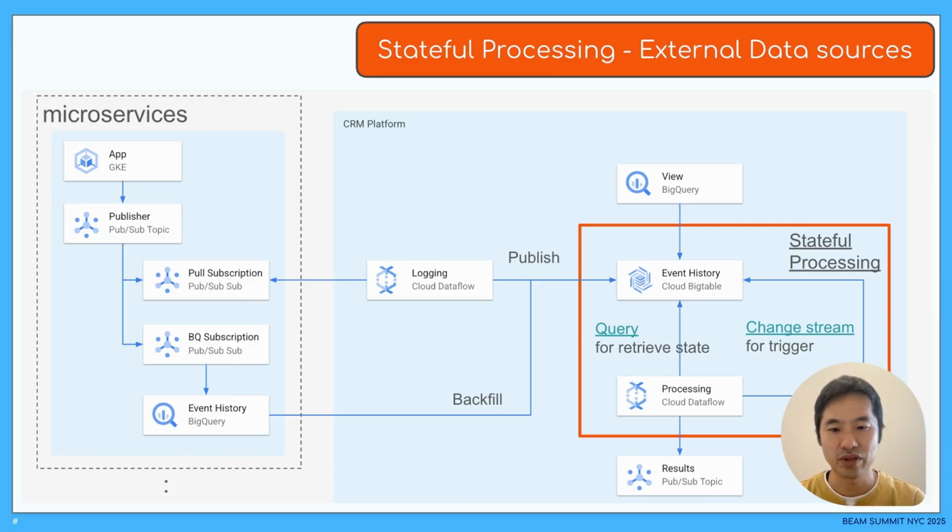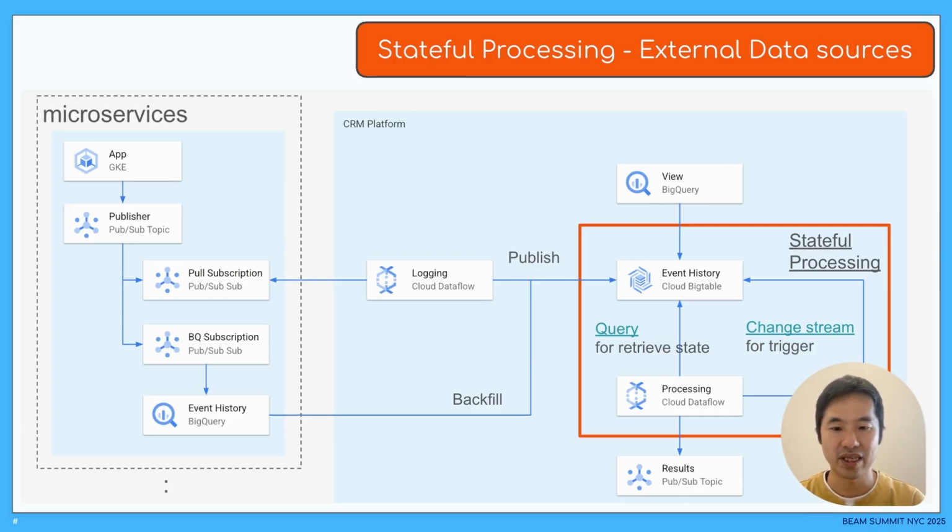We assume that user events are published from each microservice to a PubSub topic. We also assume that historical data for building state is stored in Bigtable. The data flow pipeline for logging writes user events received from PubSub to Bigtable. CDC data is generated from the data written to Bigtable. The data flow pipeline for processing receives CDC and executes queries on Bigtable.